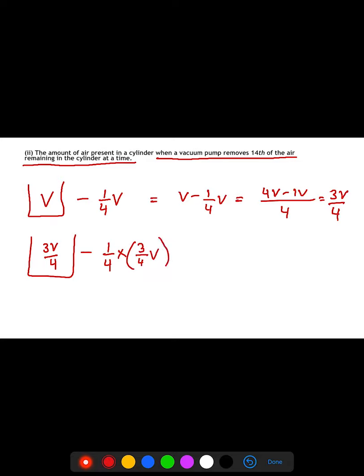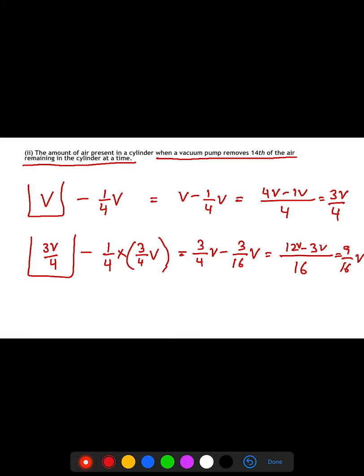How much air is remaining in the cylinder now? 3V/4. Now I have to remove 1/4 of this air. That will give me 3/4 V minus 3/16 V, which will give you (12V minus 3V)/16, that is equal to 9/16 V.